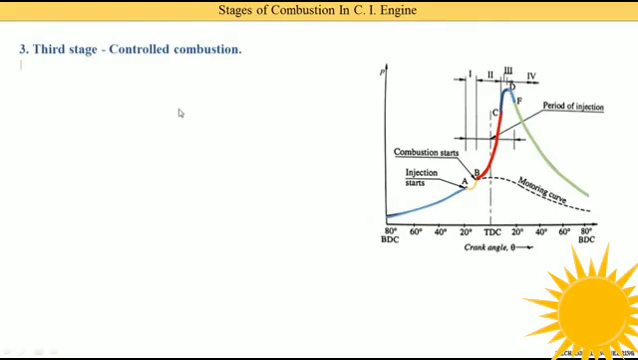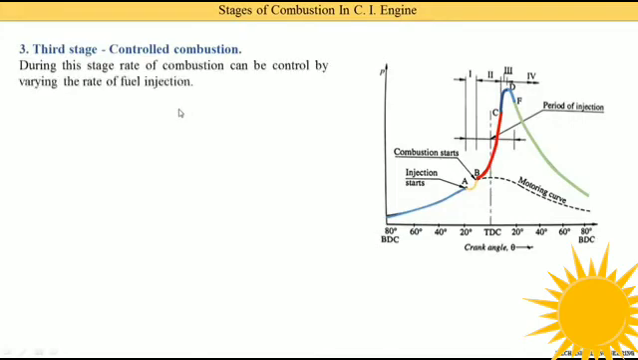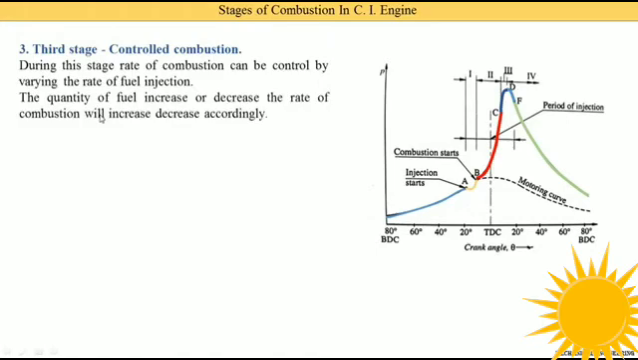Now we'll take the third stage, that is controlled combustion. During this stage, the rate of combustion can be controlled by varying the rate of fuel injection, where we can change the fuel injection rate and control the combustion. This point comes after the piston moves from top dead center to bottom dead center. As the quantity of fuel increases or decreases, the rate of combustion will increase or decrease accordingly.